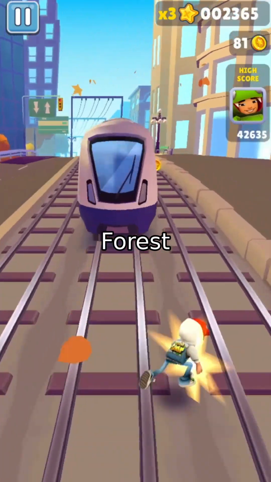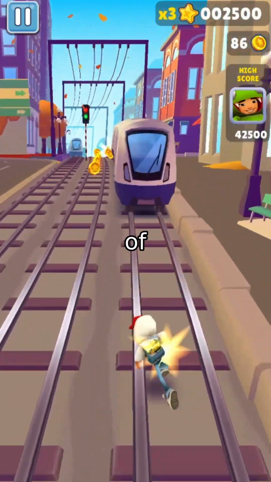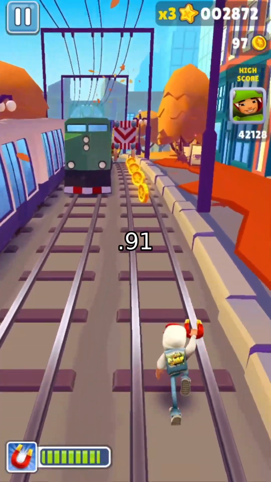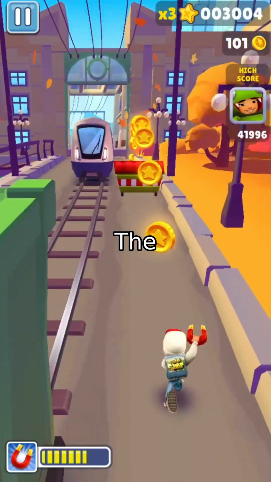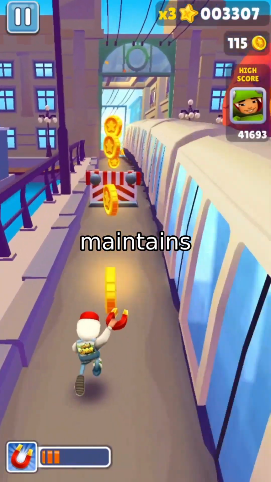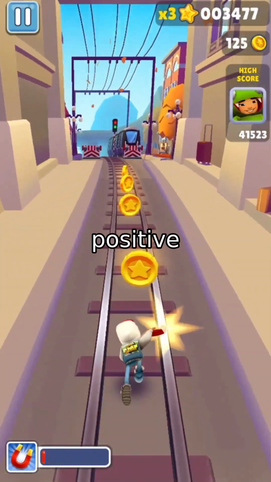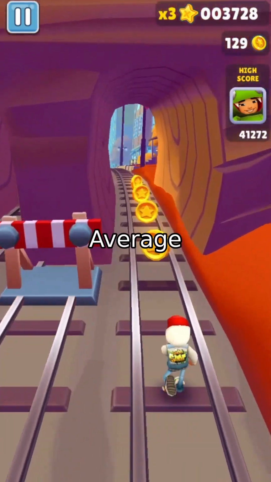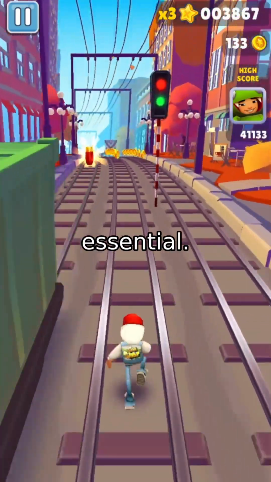The winner was random forest with SMOTE. It achieved a precision of 0.99 on the negative class and 0.84 on the positive class, with a recall of 0.91 for accusatory comments. The precision recall curve showed an average precision of 0.93, confirming that the model maintains high discriminative power even when the positive class is severely underrepresented. Accuracy would have been meaningless here. Average precision and stratified evaluation were essential.